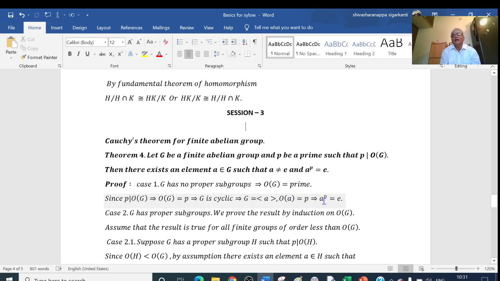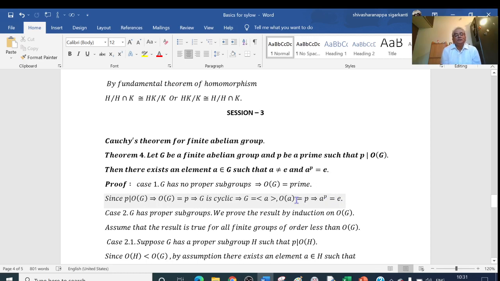And here we have A is not equal to E because A is a generator. A cannot be E here. So we have got that there exists an element A in G such that A is not equal to E and A to the power of P is equal to E. So the theorem is proved in the first case.